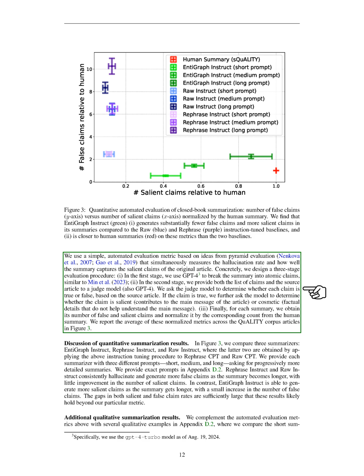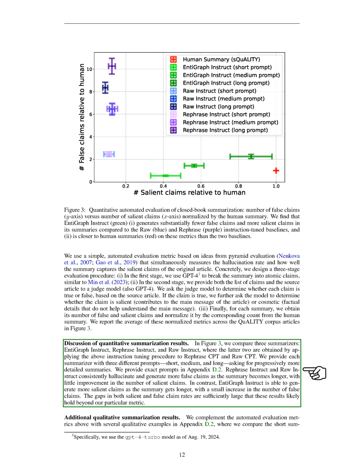If a claim is true, we further classify it as either salient, important for understanding the article, or cosmetic, not essential. 3. Finally, we count the number of false and salient claims in each summary and normalize these numbers against the human summary counts. We then report the average of these normalized metrics across the articles.